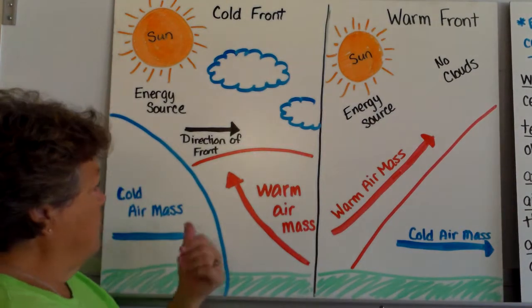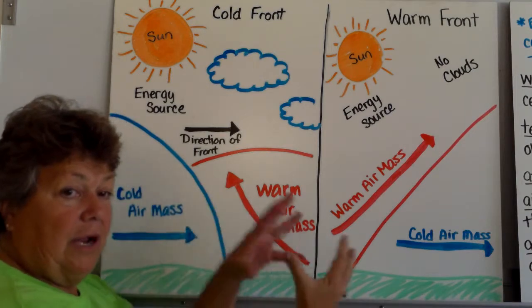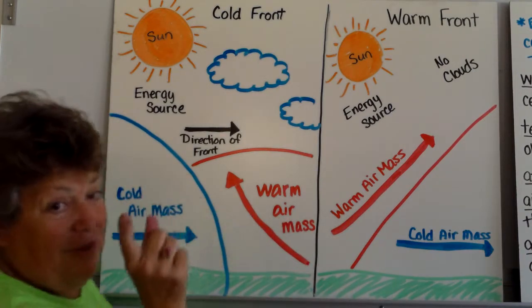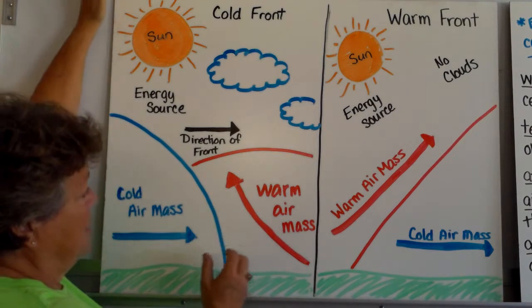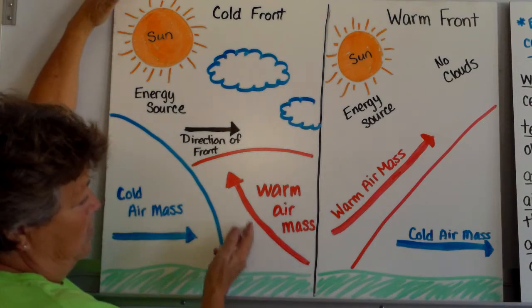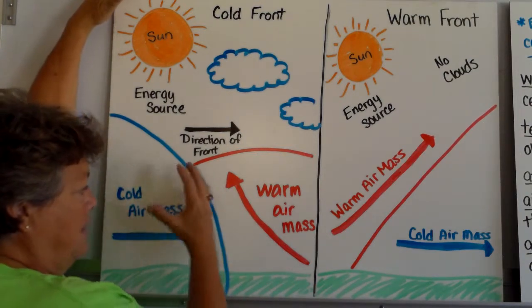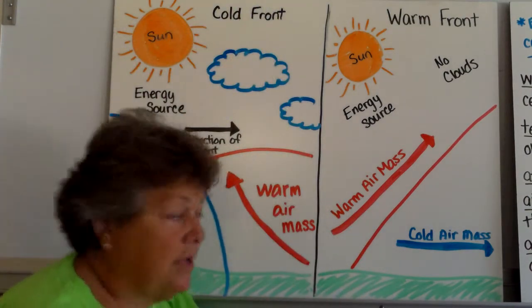All right, cold fronts are when you remember the air mass that's like a bubble of air that comes in. Well, whenever the cold air comes in, first of all, sun starts it. It's got to warm up stuff, okay? So it's going to warm up this warm air. And remember, warm air goes up, okay? That's going to leave some space for cold air to come in.